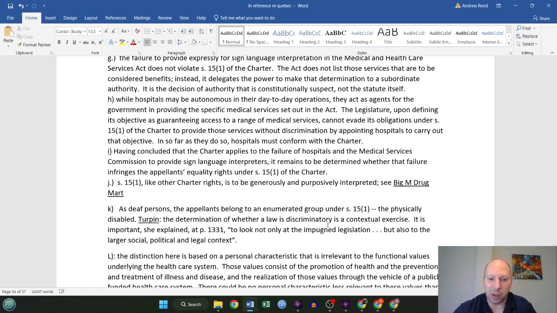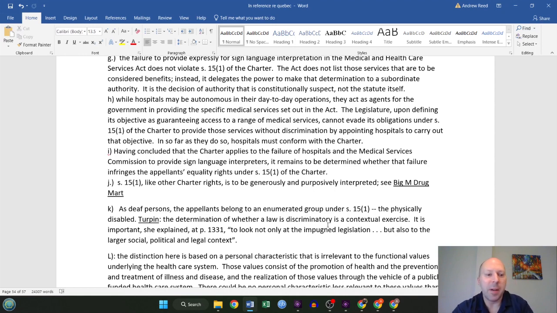So having concluded that the Charter applies to the failure of hospitals and the medical services commission to provide those sign language interpreters, it remains to be determined whether that failure infringes the appellant's equality rights under Section 15.1. So in terms of the NCAA syllabus, you could stop right here and you'll have basically what they wanted you to get. I wanted to include this Section 15.1 analysis because I feel like this will be useful information for my own personal study guide.